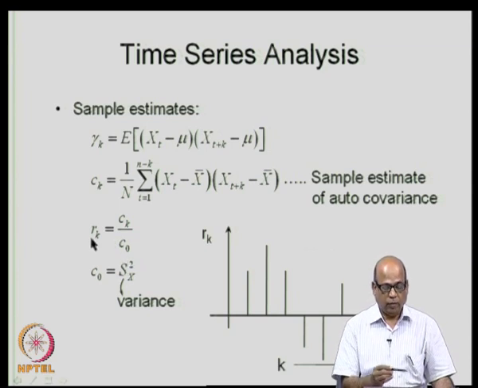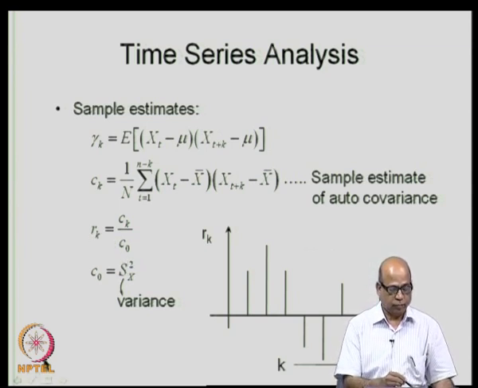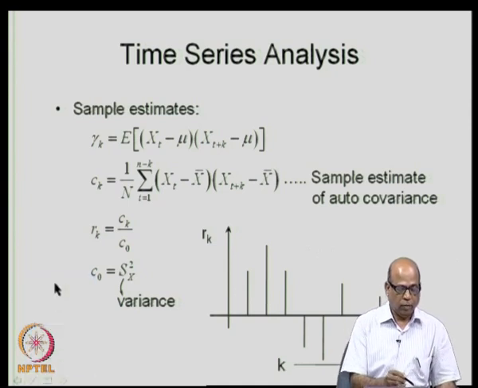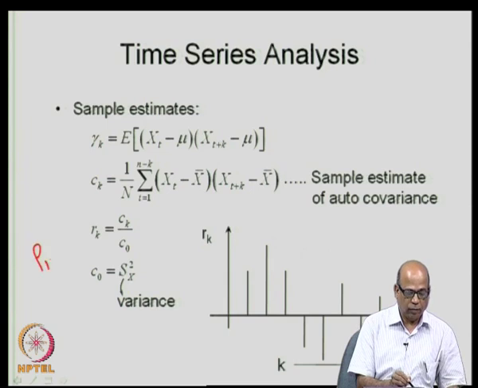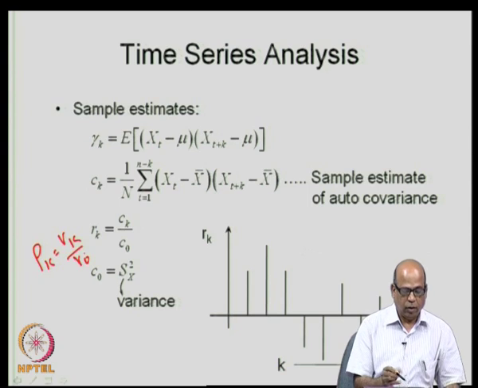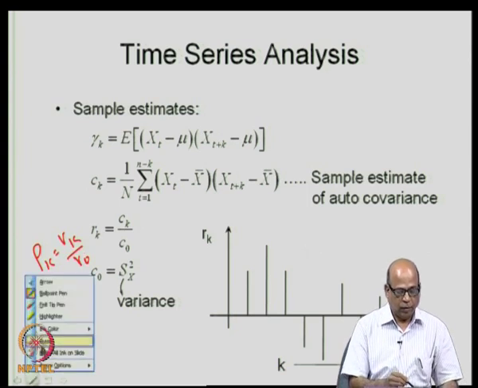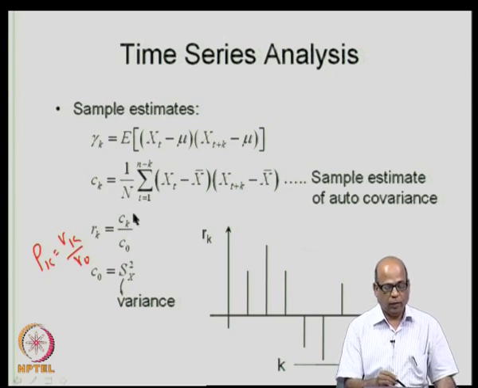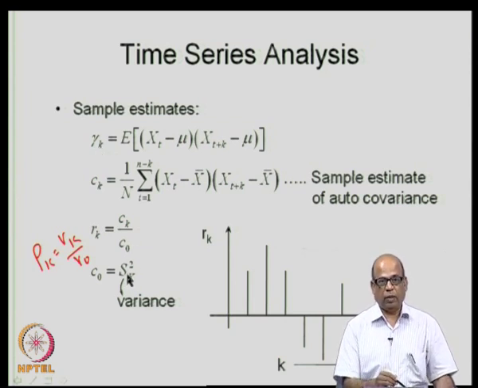So, rho k would have been defined as gamma k by gamma naught, and R k, which is the sample estimate of rho k, is simply C k by C naught. C k is the sample estimate of the autocovariance and C naught is simply our sample estimate of the variance.